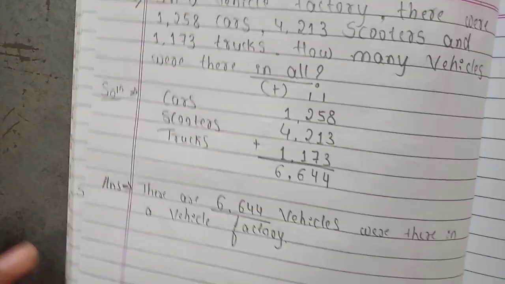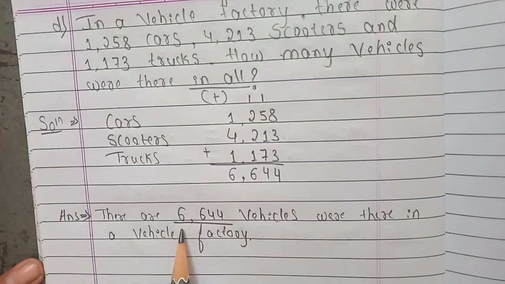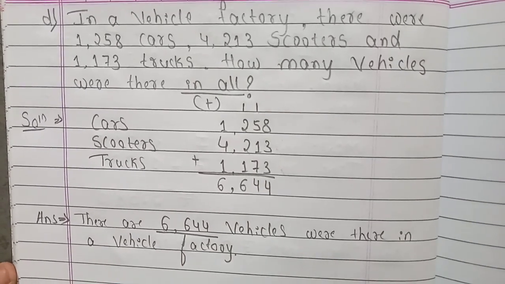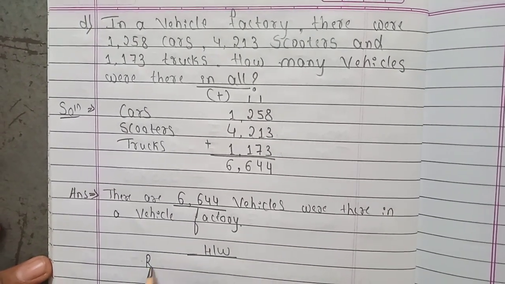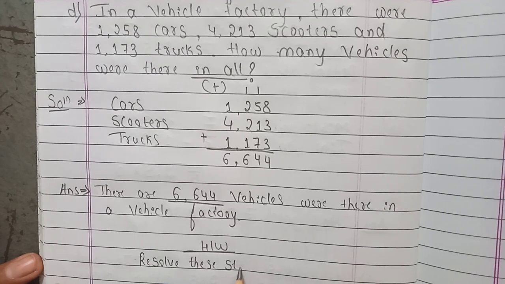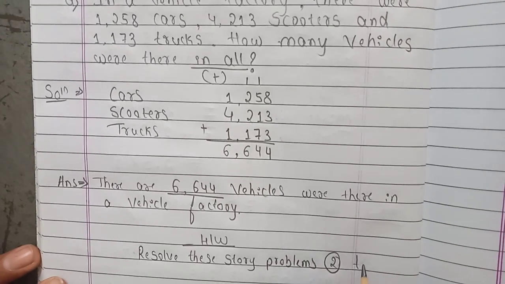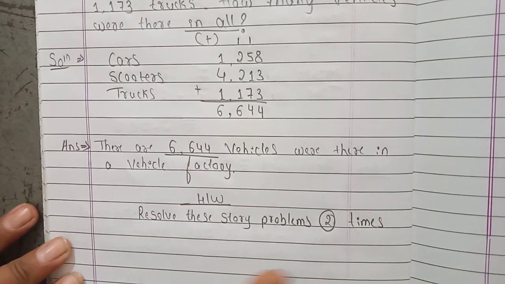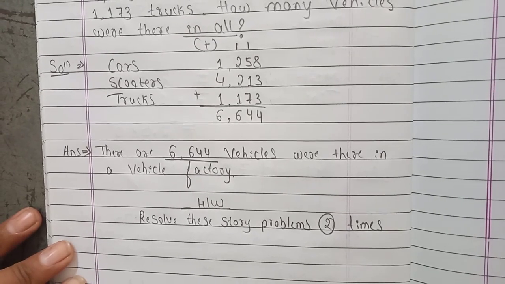And the last, this is about the vehicle factory. It contains this many cars, scooters and trucks. By adding this one, what answer did we get? 6,644. This is about today's class homework. Homework, what you have to do, children? You have to resolve these story problems two times. These 4 story problems, once again you have to take the question and resolve it two times. This is your today's homework. Do it properly, send it.